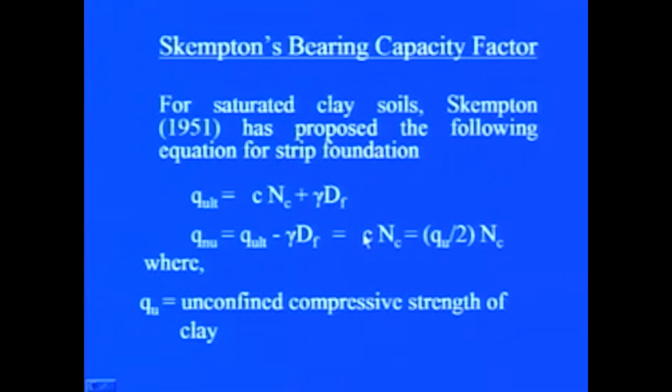Now, this cohesion is actually the undrained cohesion. This undrained cohesion can be determined by conducting an unconsolidated undrained test in the laboratory in triaxial, or may be obtained directly by the unconfined compression test, which is conducted on the clay sample obtained from the field, and cohesion is equal to the unconfined compressive strength divided by 2.